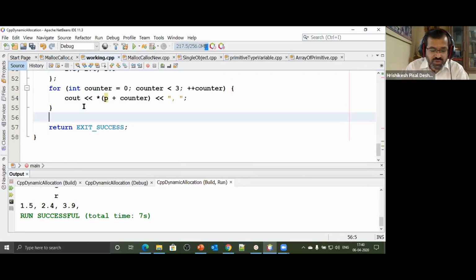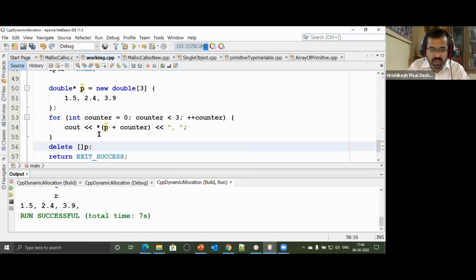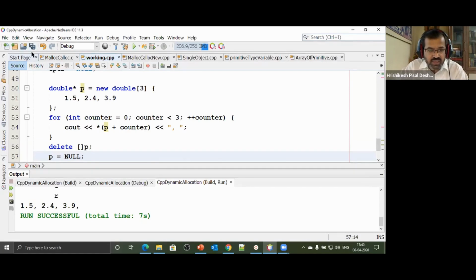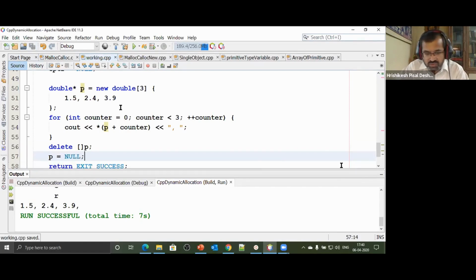What we forgot to do here is say delete square bracket P. And square bracket is important. And next is P is equal to null. I'm going to talk about that null again. A very extensive discussion we'll have about null, why to use, why not to use, and so on.